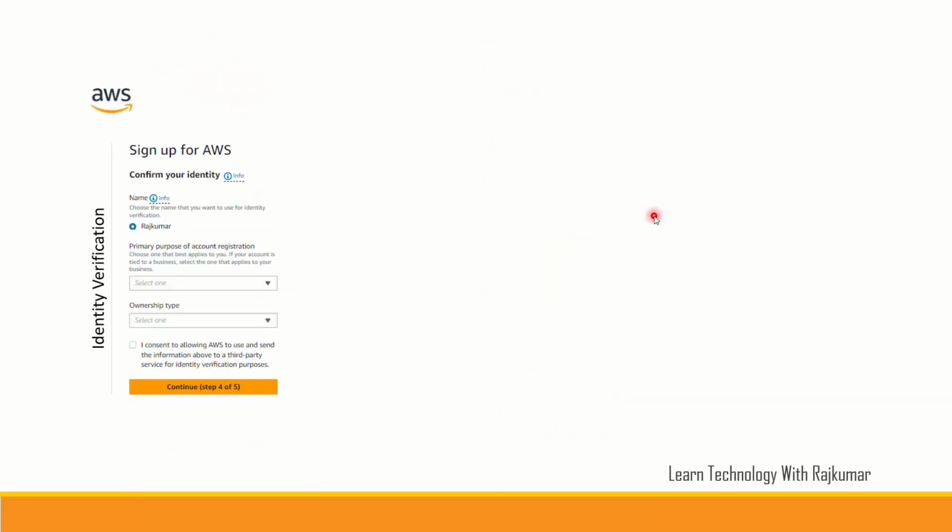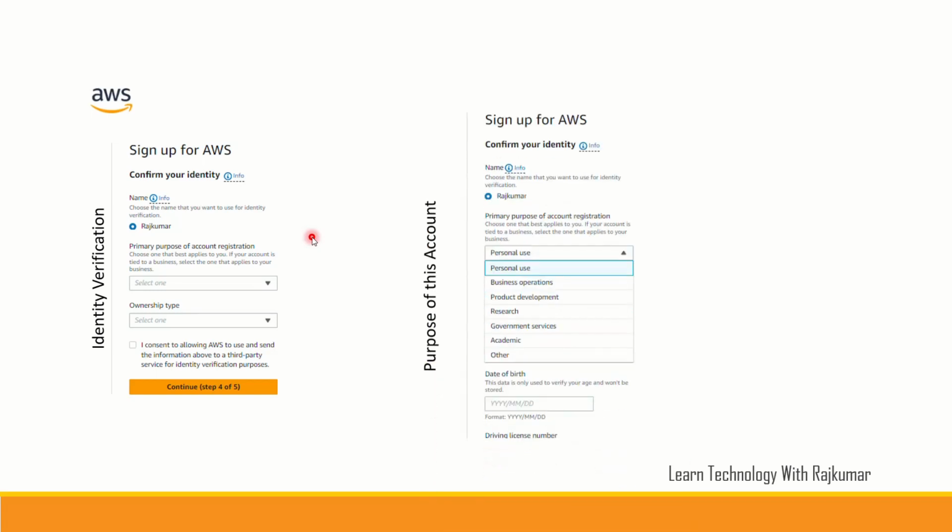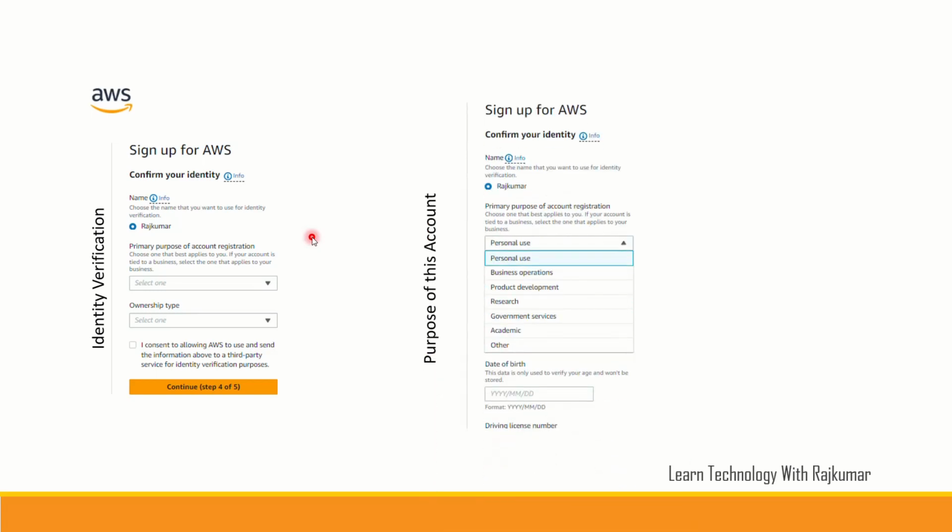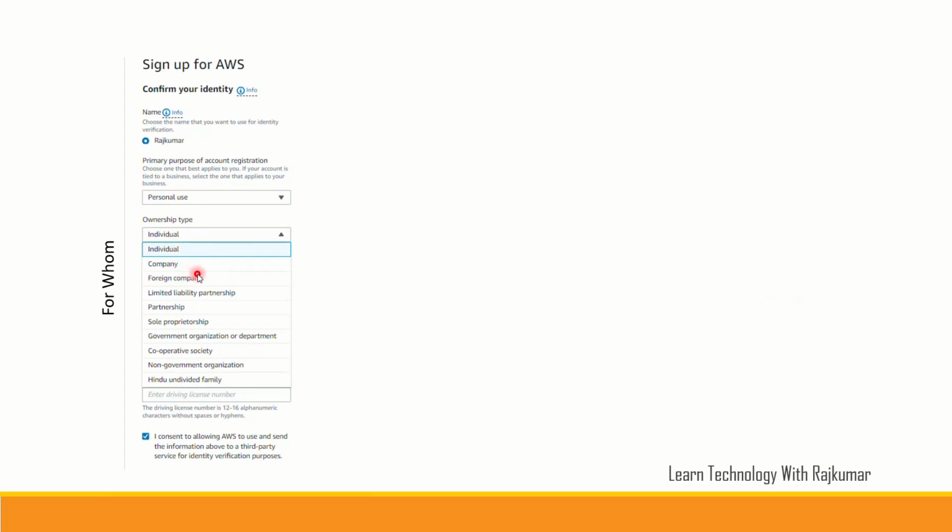In this step, AWS will check your identity. First of all, it will ask the purpose of registering this account: personal usage, business operation, product development, or which purpose we are creating this account for. If it is for learning something, you can provide academic. If it is for personal usage, you can give personal, or if it's for commercial purposes, you can give business operation or something. Then it will ask for whom you are creating it: an individual, a company, another country's company, or whatever you need to provide here.